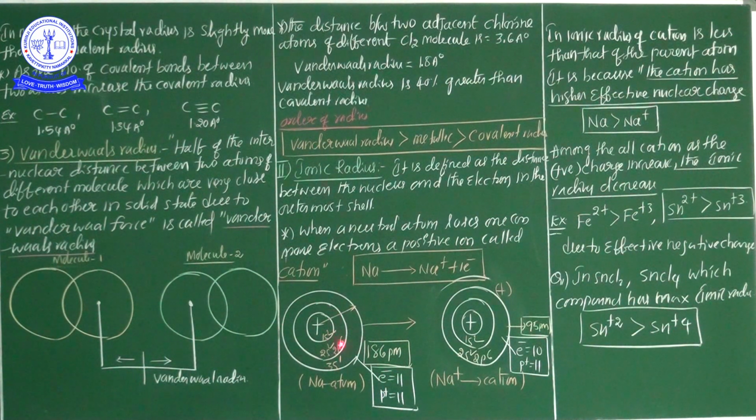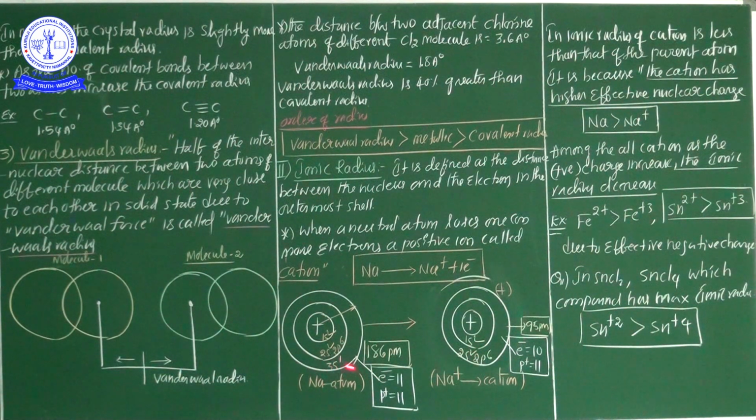If this neutral atom loses one electron from the third orbit, 3s1, then this is the ion and this is the sodium atom. This is a sodium ion. If you calculate the radius in the atom, this is the atomic radius, the sodium atomic radius. Now this is the ionic radius, the sodium ionic radius.